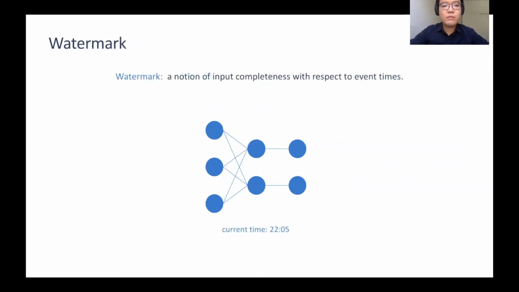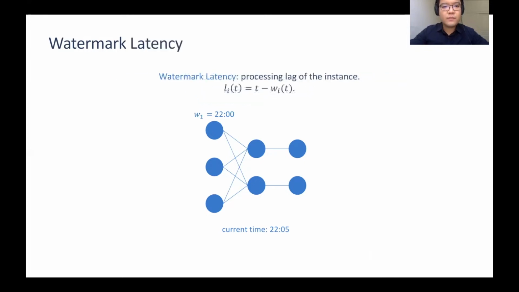We use the watermark to represent a notion of input completeness. Specifically, the watermark WI indicates that instance I has processed all data with timestamp less than WI. In this example, instance 1 has finished processing all the data generated before 10 o'clock. We further use the watermark latency to represent the delay between the watermark and the current time. In this example, at time 10:05, instance 1 has a watermark latency of 5 minutes.